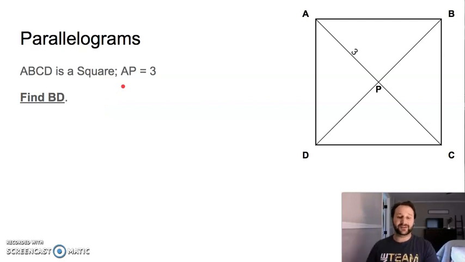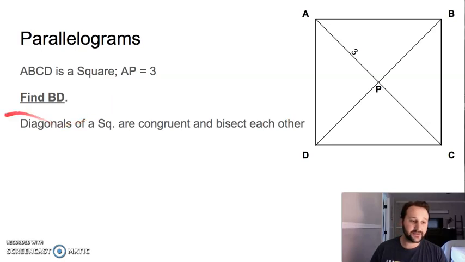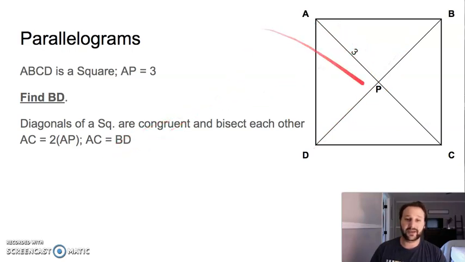All right, hopefully you paused and you did that. I'm going to walk us through it right now. So diagonals of a square are congruent and bisect each other. So they are congruent and bisect each other because it's a square. AC, that means this whole distance right here, is double the distance of AP because this is bisected, so it's just that times 2. So AC is also congruent to BD. AC being twice the distance of AP is 6. So therefore BD is 6.